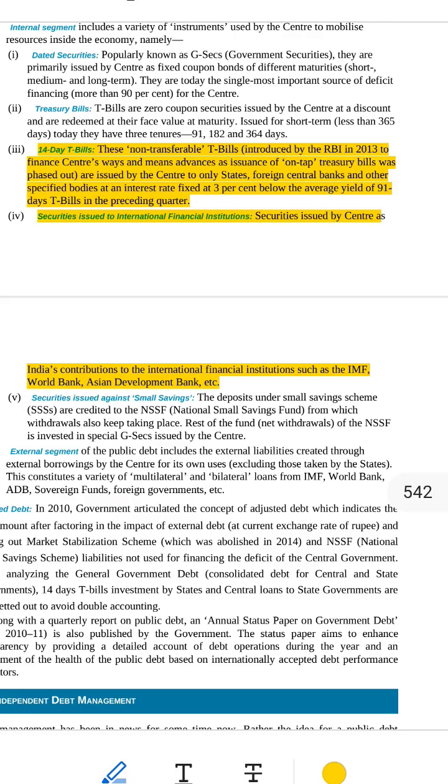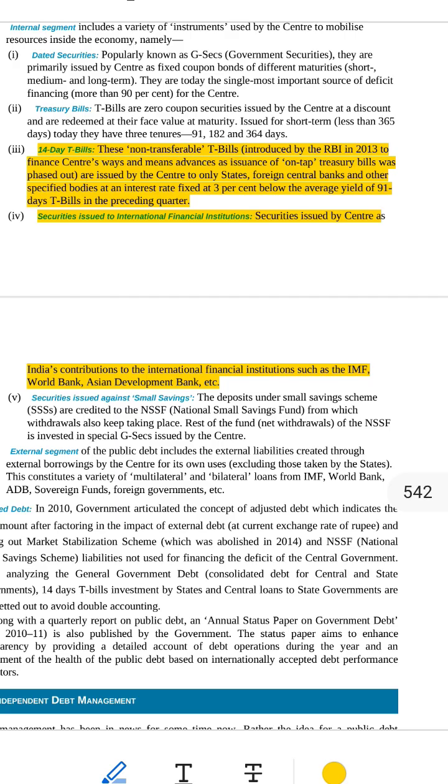2, securities given to international financial institutions. What are securities? Think of them like promises on paper from the government. We owe you this amount. This is our official promise to pay you. It's like you write an IOU to someone. I will give you Rs 100 later.